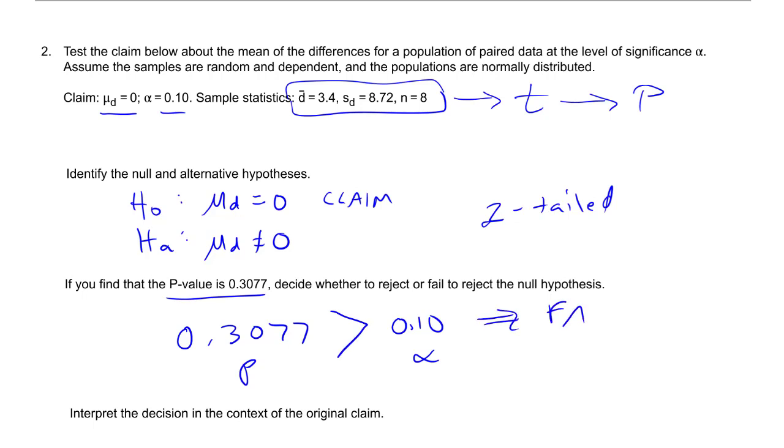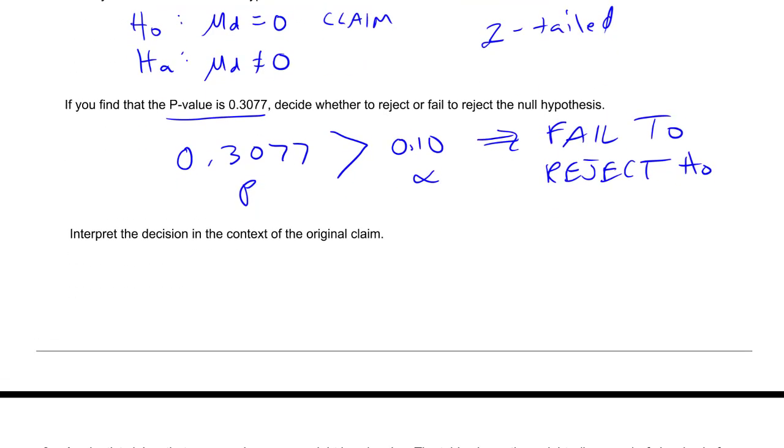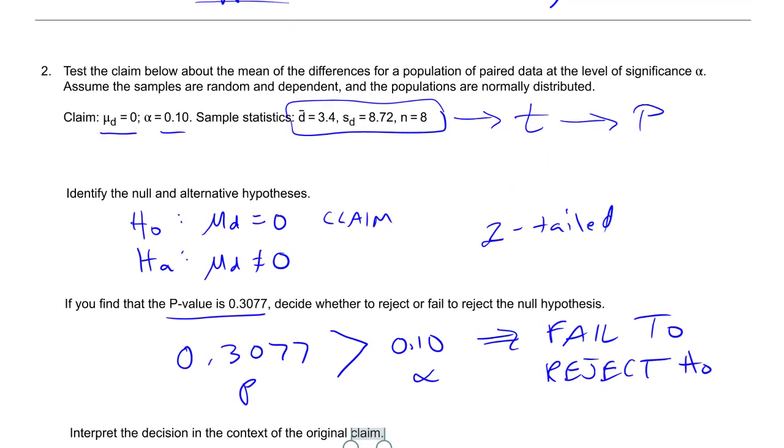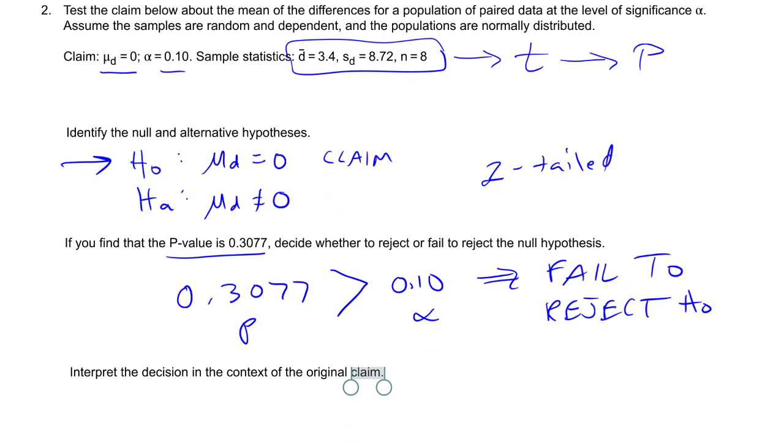Again, fail to reject H naught. Okay, so let's interpret that decision. Let's go back. The claim here was in H naught. So this is a rejection mode. So either we had enough evidence to reject the claim, or we didn't have enough evidence to reject the claim.